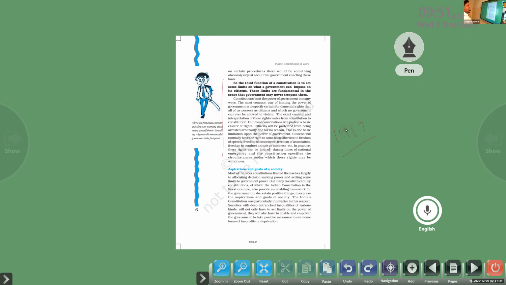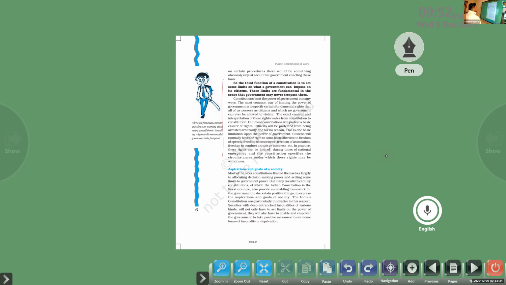Of course. So the Black Act of 1919, famously known as the Rowlatt Act, gave special powers to the British police to arrest anybody, clear or not, without any information, and the government was able to keep them in jail for a minimum of 2 years without a trial and conviction, right or not? Without a trial, right? That's the Rowlatt Act. So people protested against that. Today also we can say that there are no such rights allowed, as the Constitution prohibits such kinds of rules.